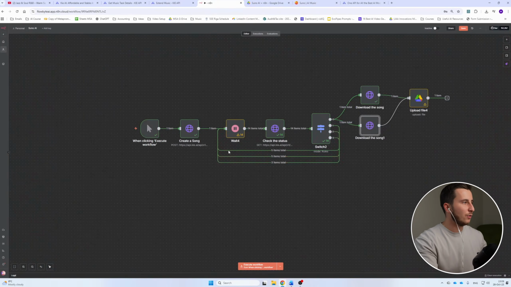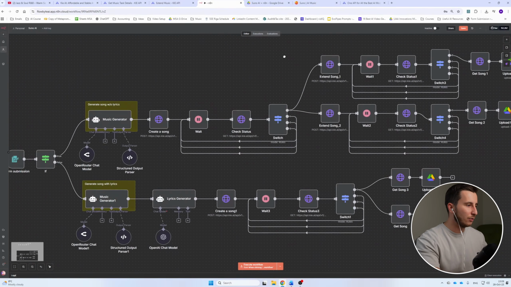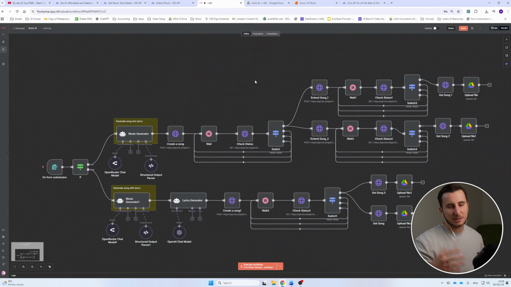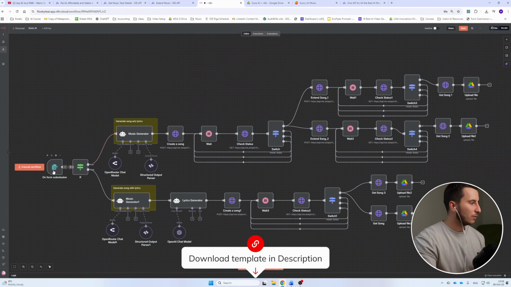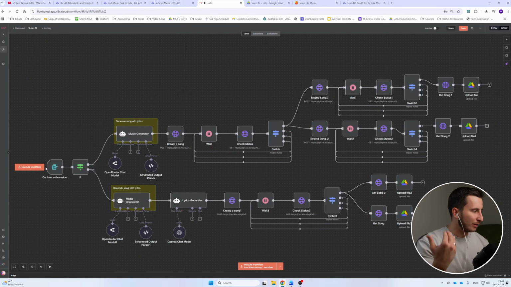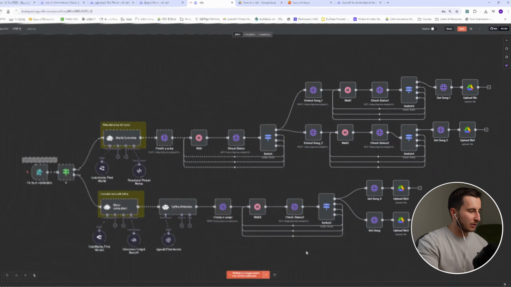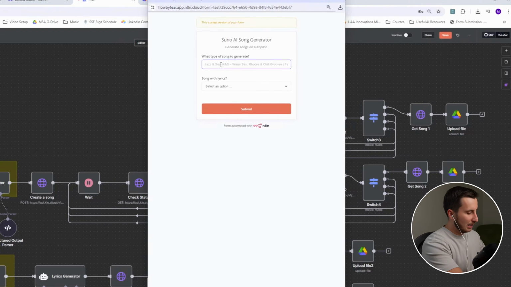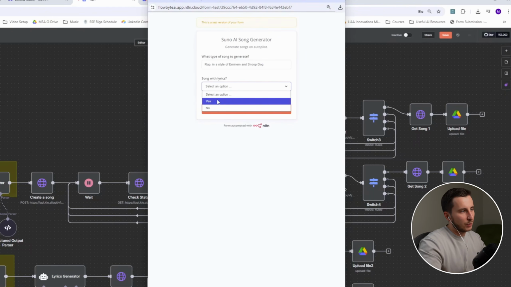So that's why for this case I have another scenario right in here, which looks a little bit bigger, but it's pretty much the same that I just showed you. The difference here is we have a form submission where we show whether we want the music with the lyrics or not, and what we want the music about. So for example, if I'm going to execute the second one, I can say I want music in R&B. Let's do rap style, rap in the style of Eminem, and let's do Snoop Dogg. Okay, and here we can select an option if we want this with lyrics or not. So I'm going to go for lyrics, of course.